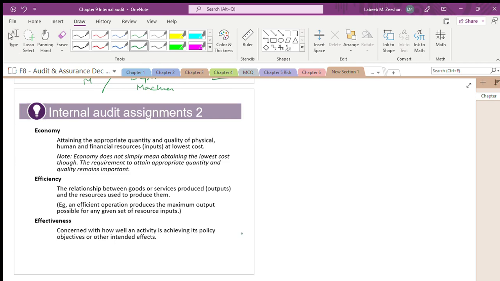Economy is nothing but attaining the appropriate quantity and quality at the lowest cost. Economy does not simply mean obtaining the lowest. People say, yes, it is economical, I have to pay low cost.